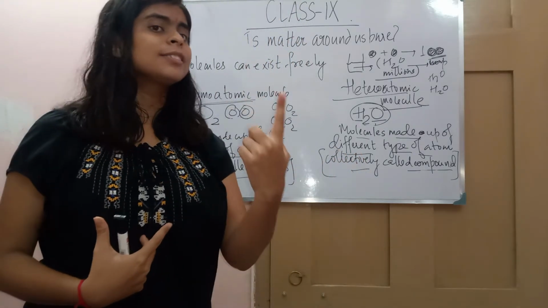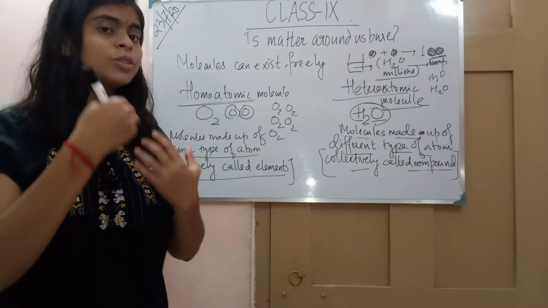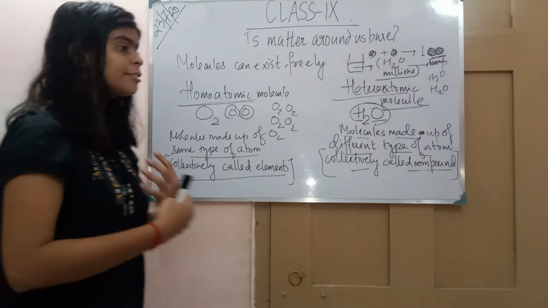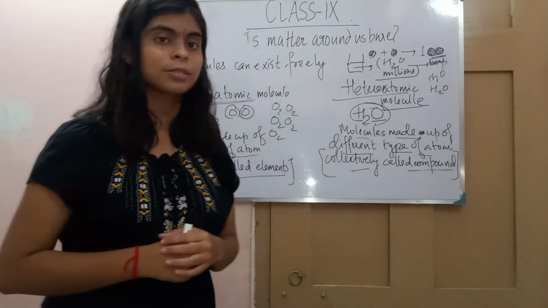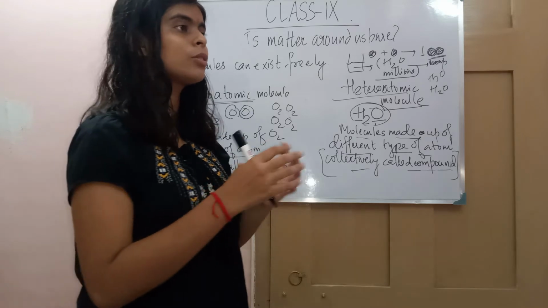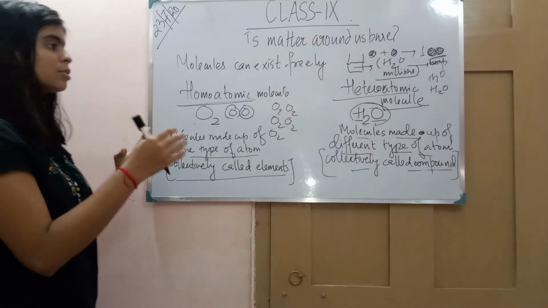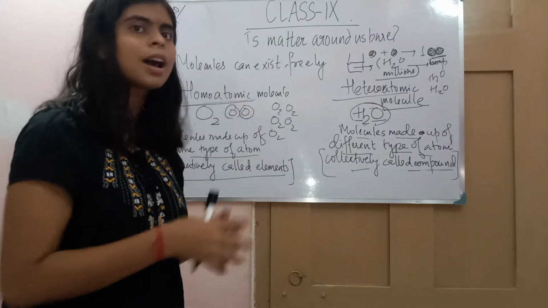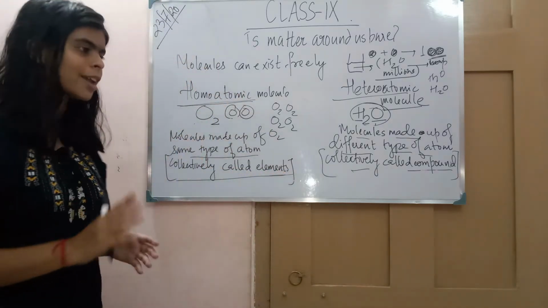But similarly the oxygen, the oxygen air that we breathe, আমরা যেটা নিঃশ্বাস নিই, it is not only one single molecule. আমরা অক্সিজেনকে ব্রিথ করছি। আমাদের শরীরের মধ্যে যে অক্সিজেনটা যায়, it contains millions of molecules of oxygen. And when these millions of molecules of oxygen are together, একসাথে থাকে, তখন আমরা বলি ওটাকে elements.